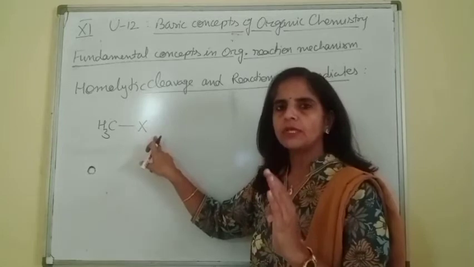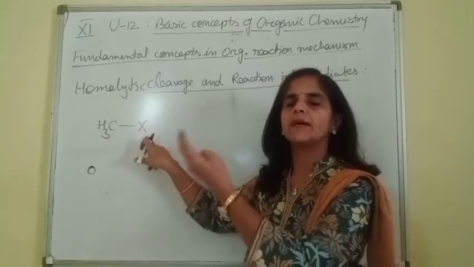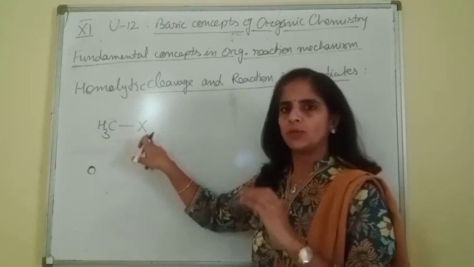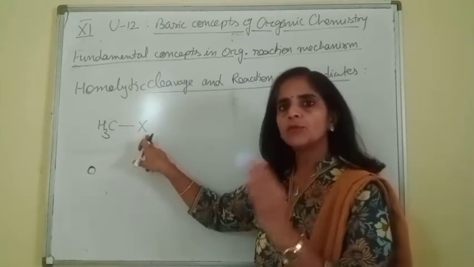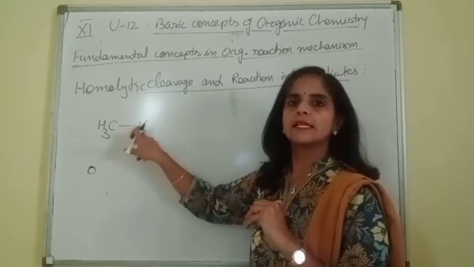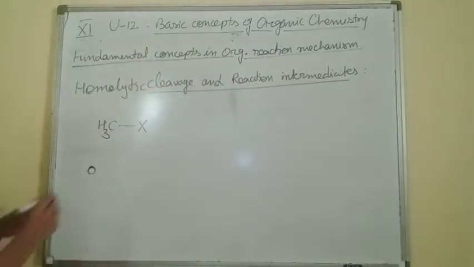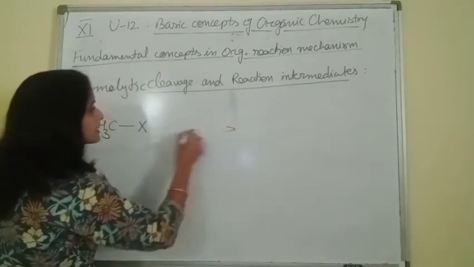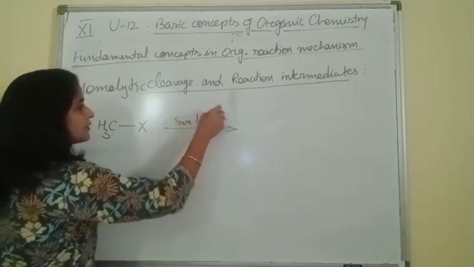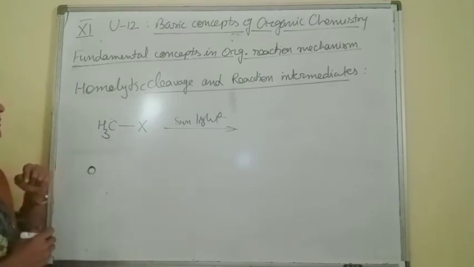There is no large difference in the electronegativity of the two bonded atoms, like when carbon is bonded with X. If their electronegativities are almost the same, then homolytic cleavage takes place. The shared electron pair is equally distributed on both atoms, and homolytic cleavage generally takes place either on heating or in presence of sunlight.